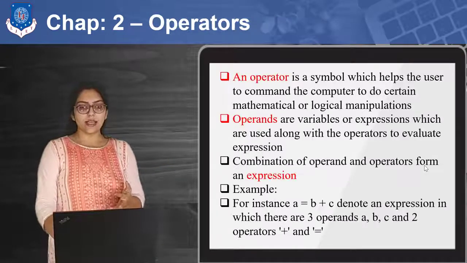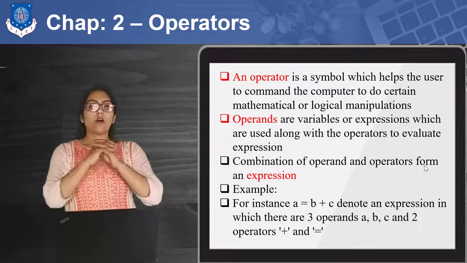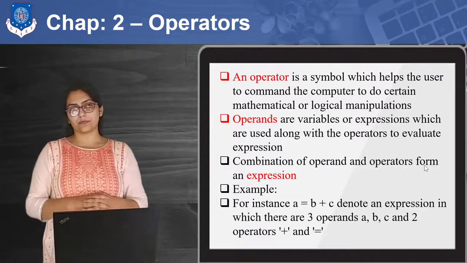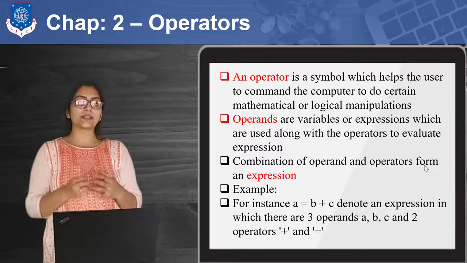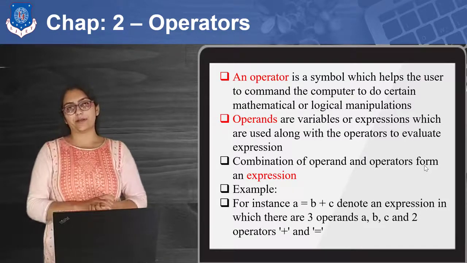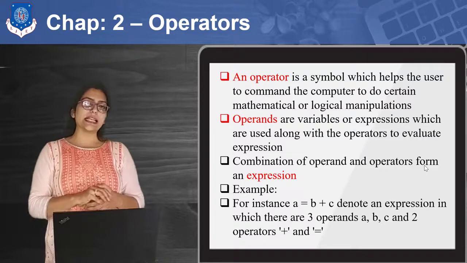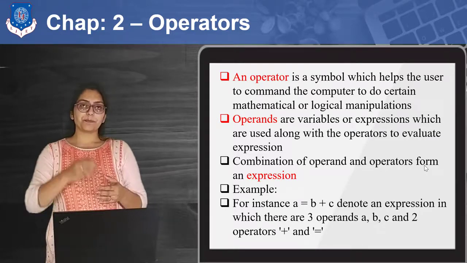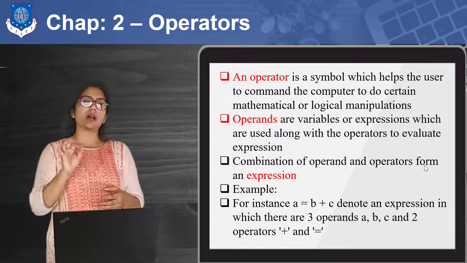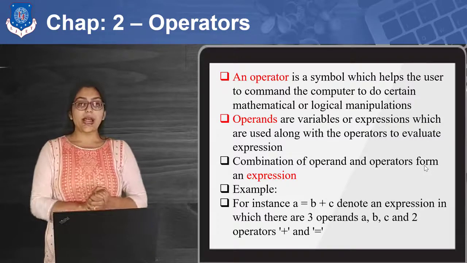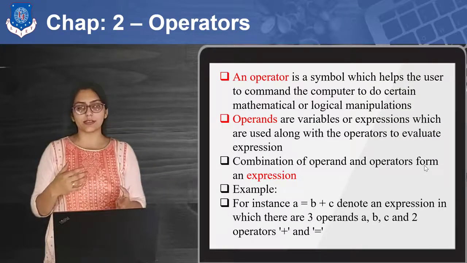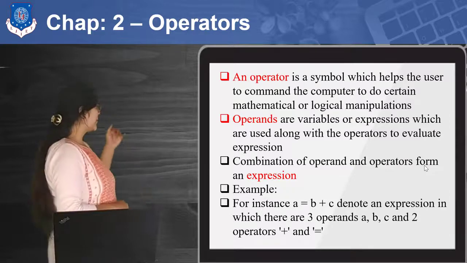Last but not the least is operators. What exactly is an operator? Suppose I have written A plus B. That means A is called an operand, plus is called an operator, and B is called an operand. Right? If I am using C equal to A plus B, that means C, A and B are called operands, plus and equal to are called operators, right? And this entire mixing of operands and operators is called an expression. You can see the definition over here.